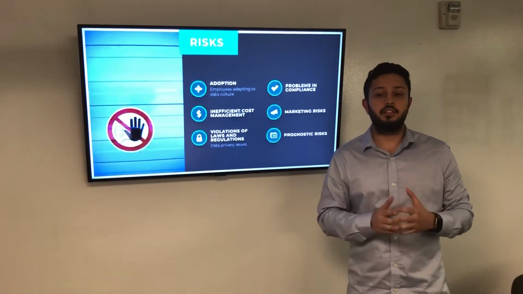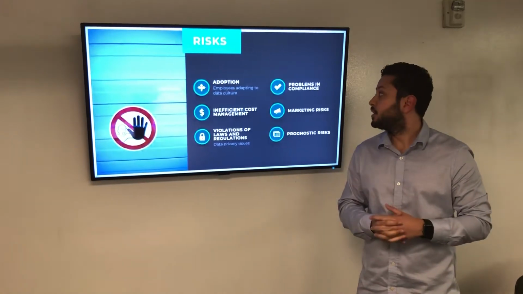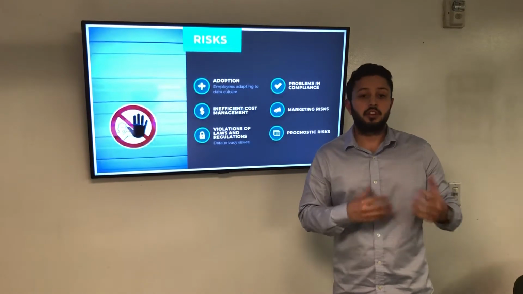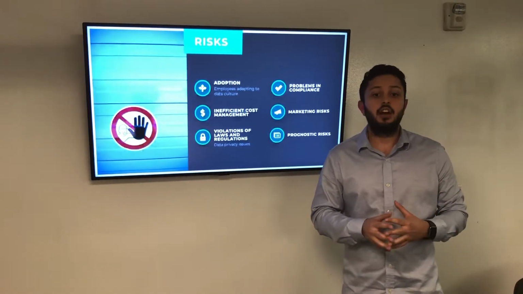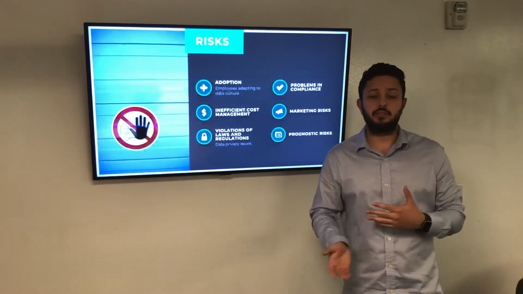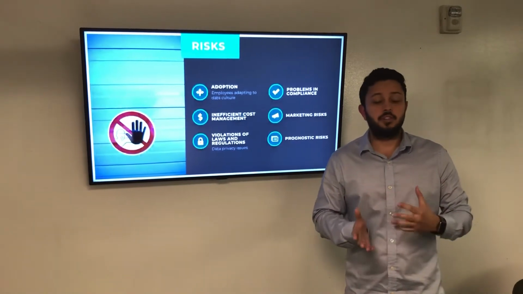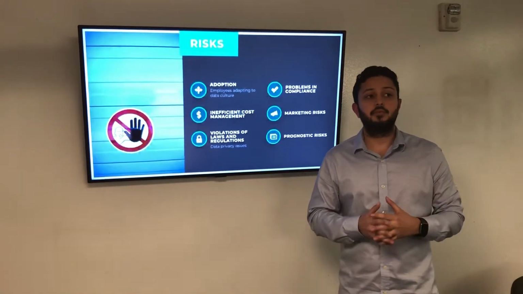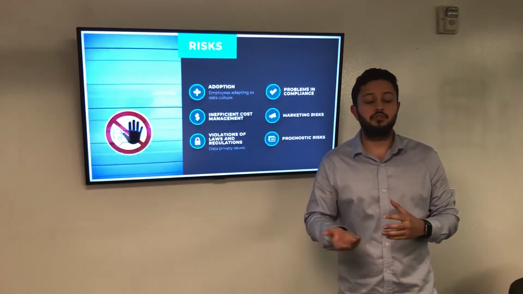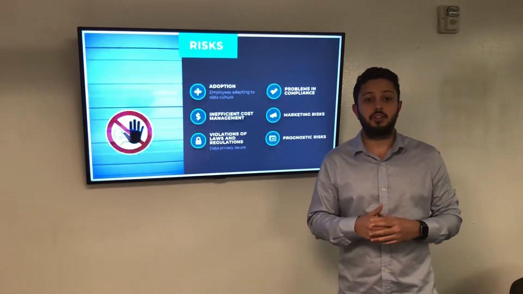Anyone that touches the data needs to make sure that they're following the rules and the guidelines that we'll set for them. And of course, there are marketing and prognostic risks. Even though we're going to offer an AI that's going to help a lot with prediction, we don't want to be seen as something that is 100% accurate. We need to be transparent about the accuracy of our AI algorithms, so we can avoid any potential lawsuits. At the same time, we need to make sure that consumers do not see this app or new service as a substitute for doctors, but rather as a supplement for the doctors to make better recommendations for them.